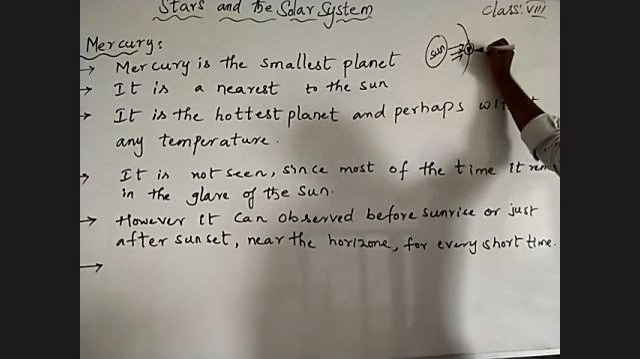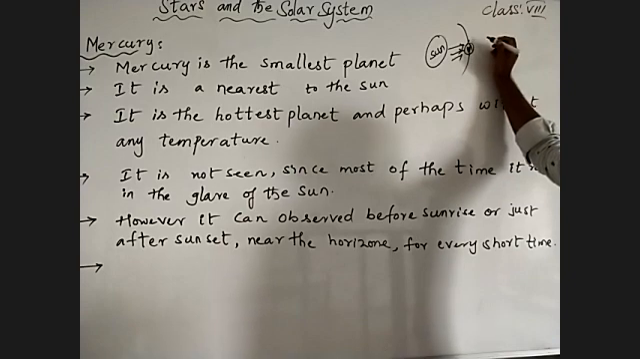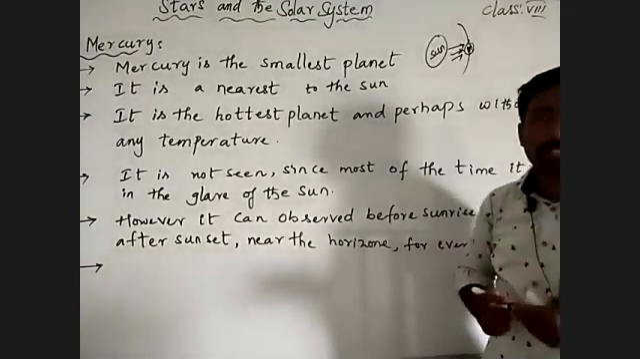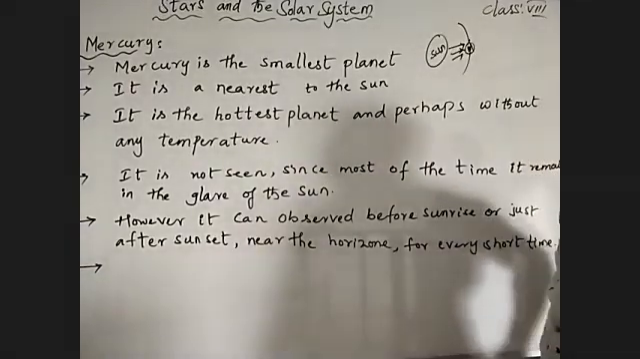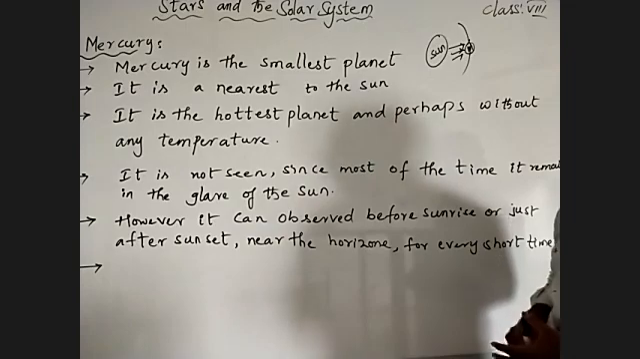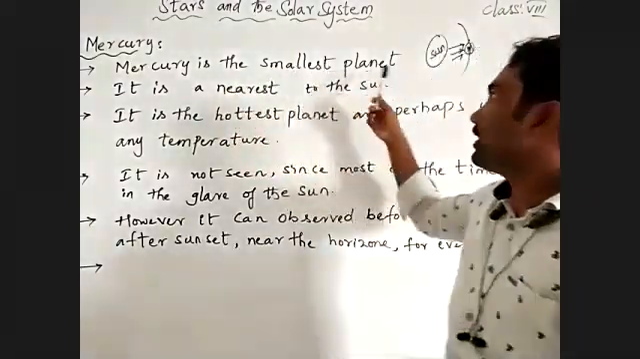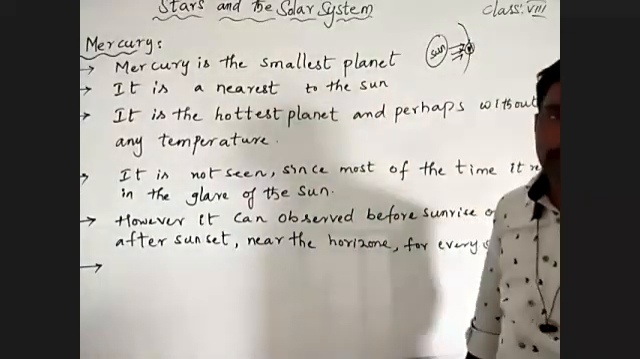During the night, in this remaining part where there is absence of light, there is a minus degree centigrade temperature. During the daytime, there is a high temperature, a hottest surface, and during the night, it is a coldest surface, with minus degrees temperature. Understand? Coming to that, Mercury is the smallest planet in our solar system.